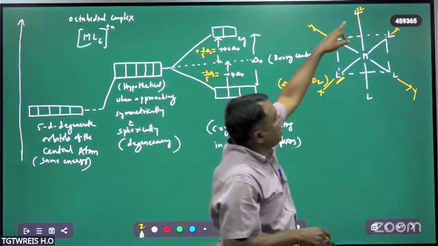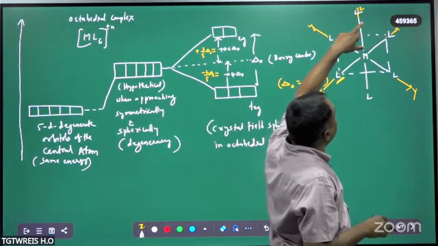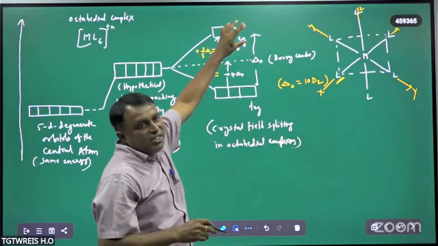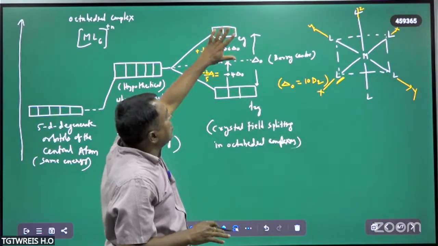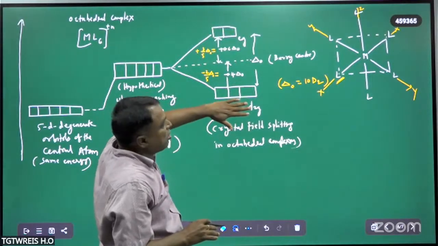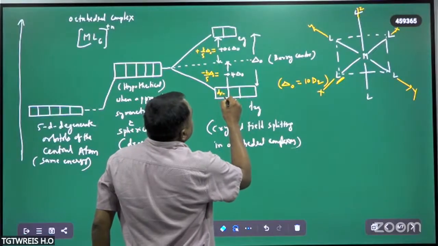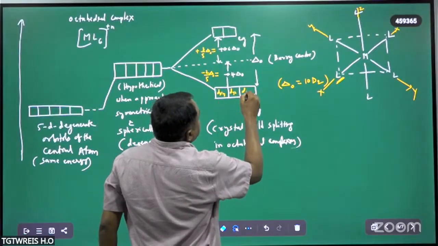The dz square and this ligand, there will be a repulsion between them. Therefore, their energy will also increase. Therefore, the eg set of orbitals has more energy in octahedral complexes compared to the t2g orbitals, because t2g orbitals are what now? This is the dxy, this is dyz, this is dzx.